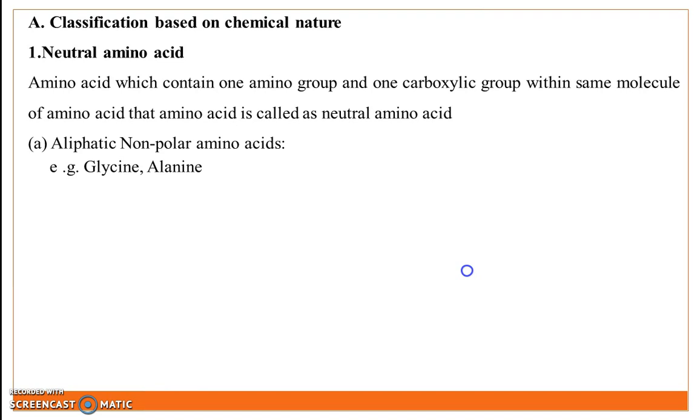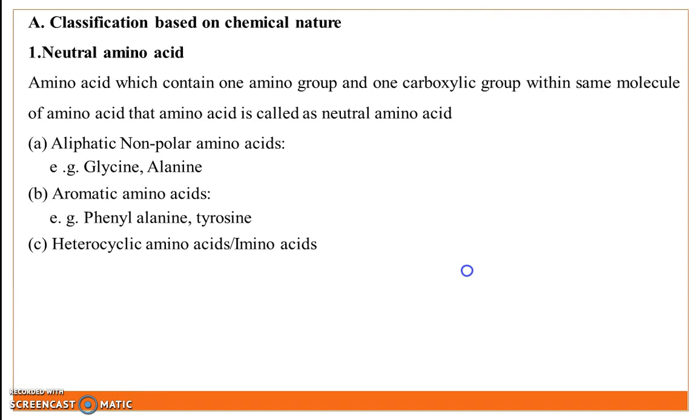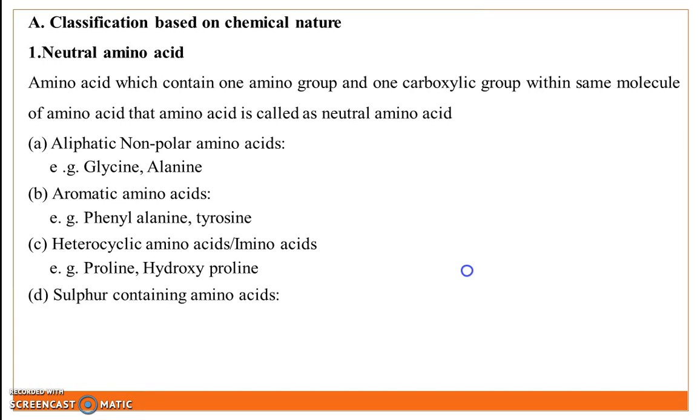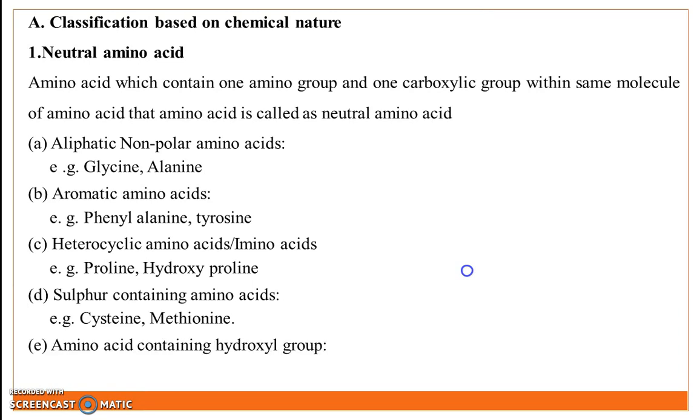Example: glycine, alanine. Next subclass is aromatic amino acid. Example: phenylalanine, tyrosine. Next subclass is heterocyclic amino acid. Example: proline, hydroxyproline. Next subclass is sulfur containing amino acid. Example: cysteine and methionine. And last subclass is amino acid containing hydroxyl group. Example: serine and threonine.